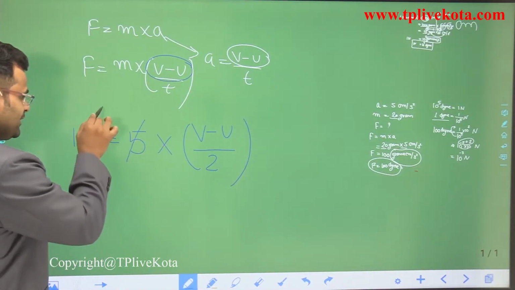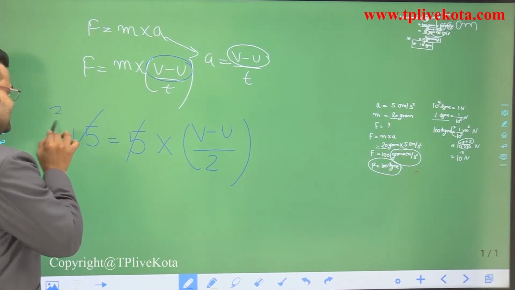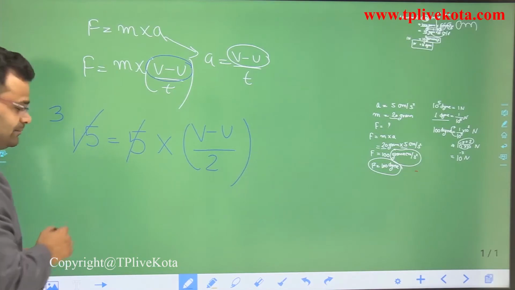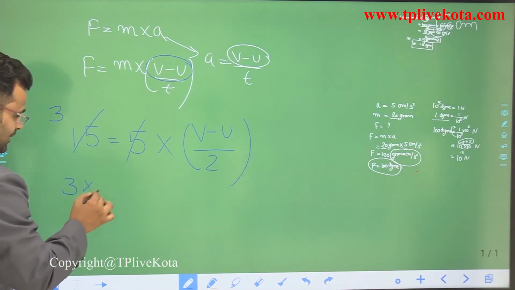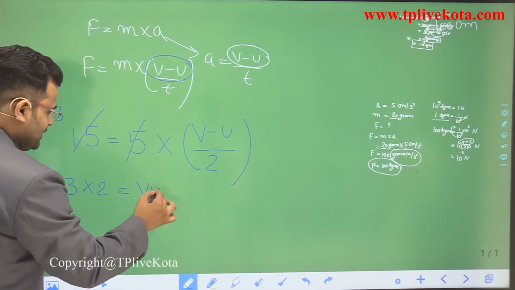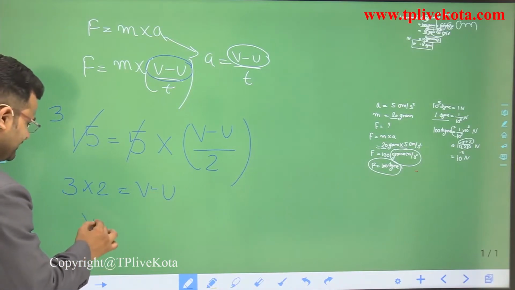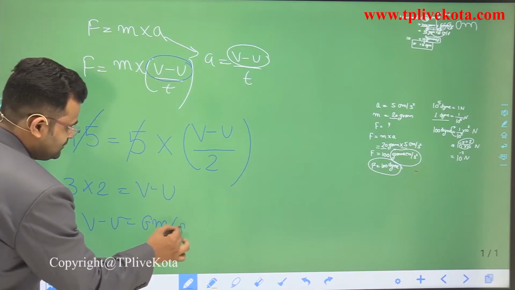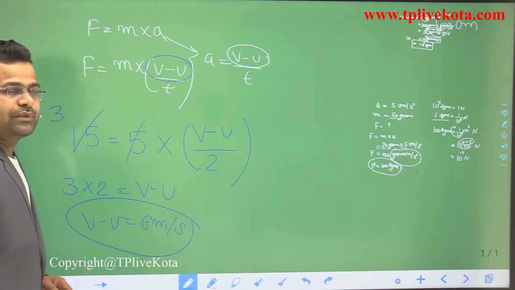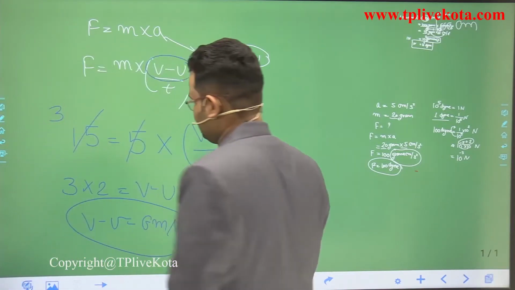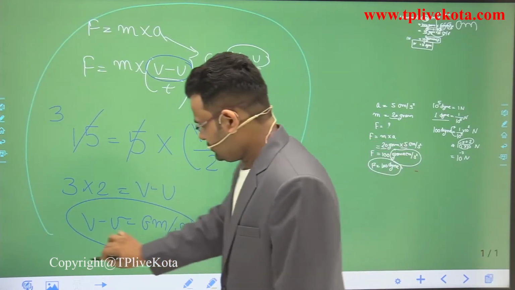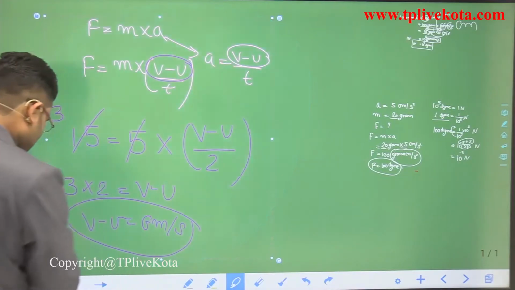Cancel out the 5 into 15, that is 3 times, and cross multiply. 2 will be cross multiplied with 3. 3 multiplied by 2 is equal to v minus u. So dear students, we get our answer: v minus u is equal to 6 meter per second. That is the answer of this question. Now dear students, copy this solution in your class copy.